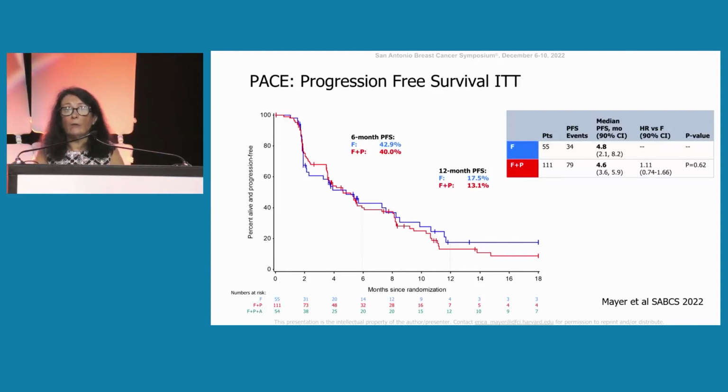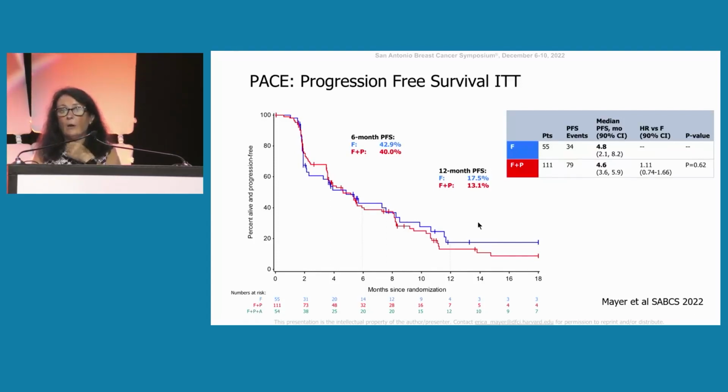Meyer on the results of the PACE study. I just pulled out the endocrine therapy and CDK inhibitor arm of this. So this was patients, again, who'd received first-line CDK inhibitors with endocrine therapy, an aromatase inhibitor, and they were randomized to fulvestrant alone, fulvestrant plus palbociclib, or the third arm that included the checkpoint inhibitor, which I didn't include here.